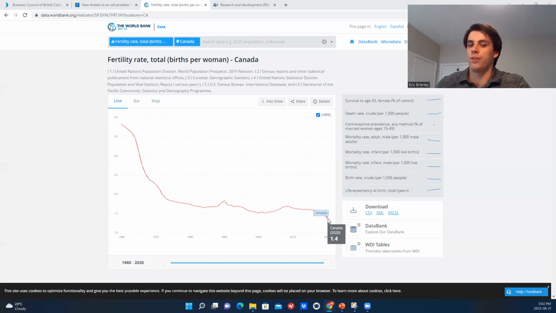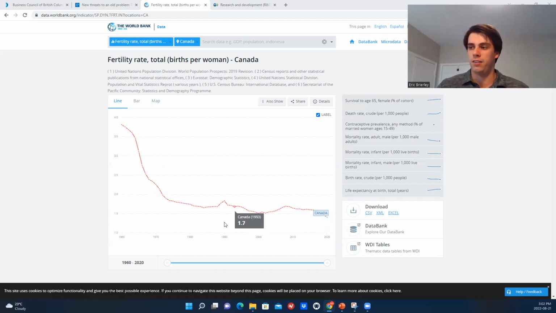So Canada is likely going to face an underpopulation problem, and this is why immigration has been such a key focus for the government in recent years because it's really the only way that they can get the population to grow. I mean, the population has been growing because people are living longer, which means there's more people alive at a given time. So that can increase the population, but it's not increasing organically by more people being born, which from an economic perspective is quite important, right? And I'm just commenting on this from a purely economic perspective. I'm not saying whether this is good or bad for society.